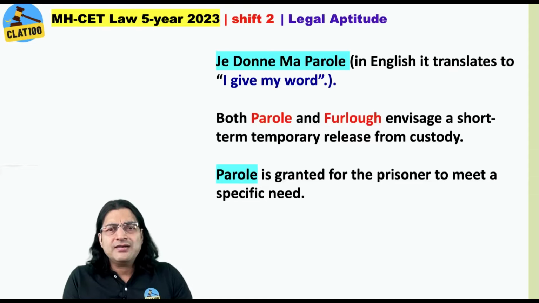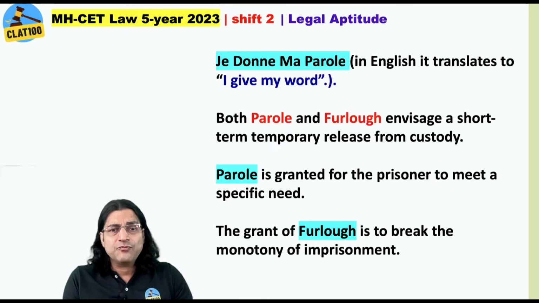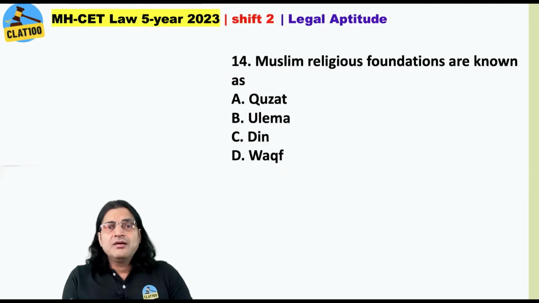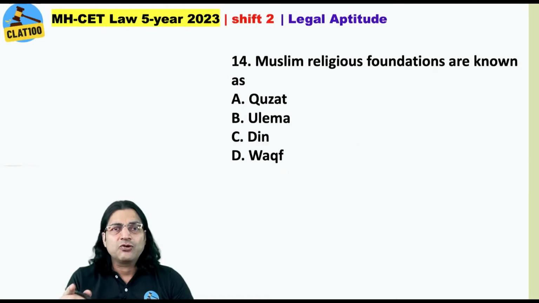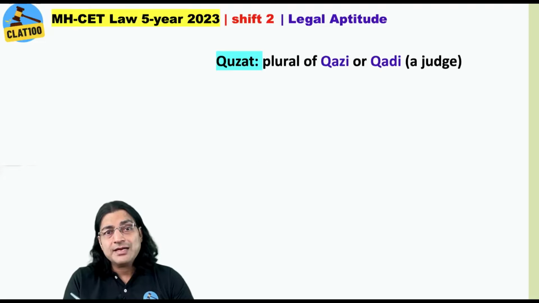Parole is granted for a specific purpose, like you may need to attend funeral rites, the last rites of some relative. Maybe you need to attend some marriage. Alright, whereas grant of furlough is to break the monotony of the imprisonment. Muslim religious foundations are known as Qusat, Ulema, Deen, Waqf. The answer is Waqf. Alright.